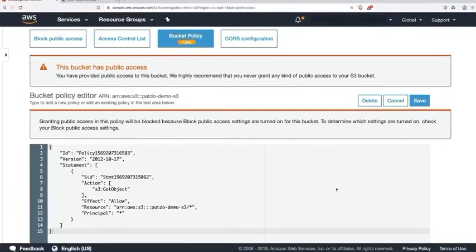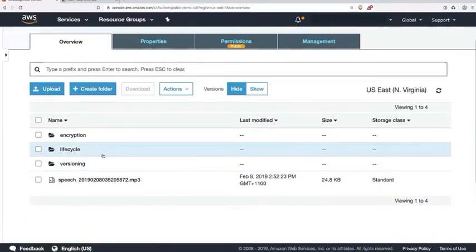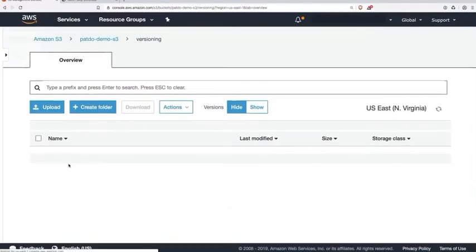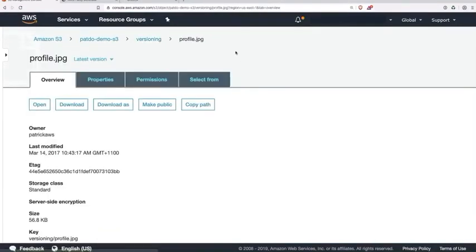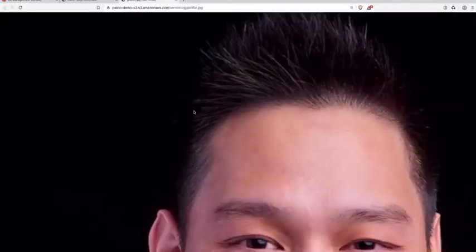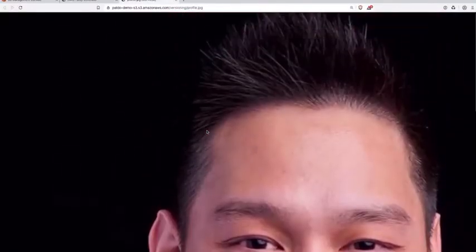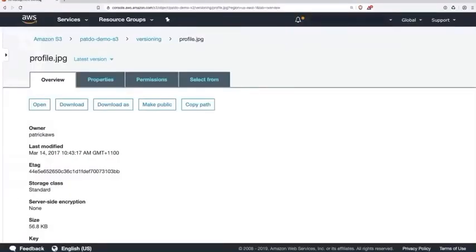All right, so now let's go back to our objects and see if we can go and access some images. We can download this speech file if I want to, but I'm going to go and show an image. This is a picture of me. Click Open on that. And here you can see it's a very high resolution picture of me that we use for the profile for this class. So that's an example of how you can make your buckets public. All right, so I'm going to close that.